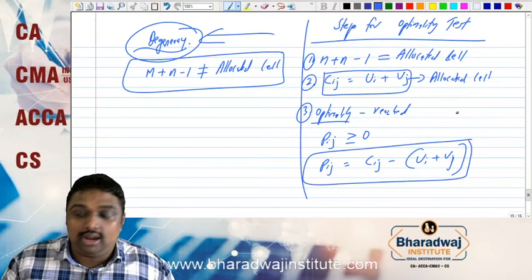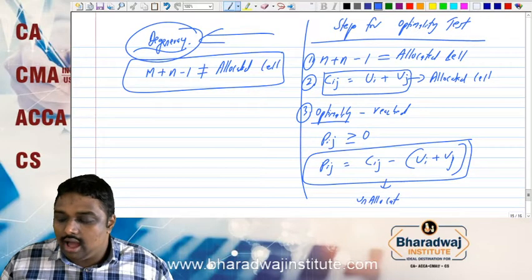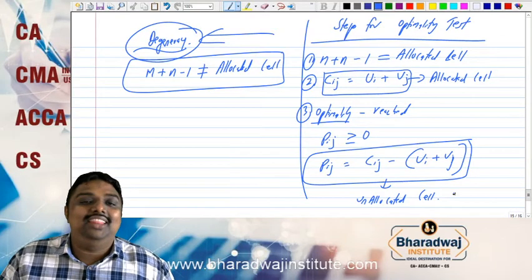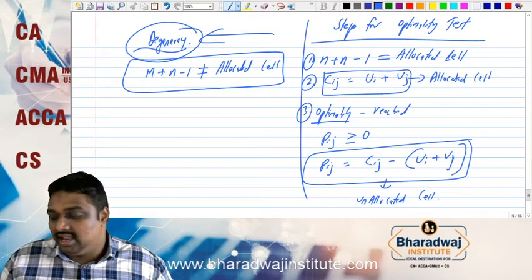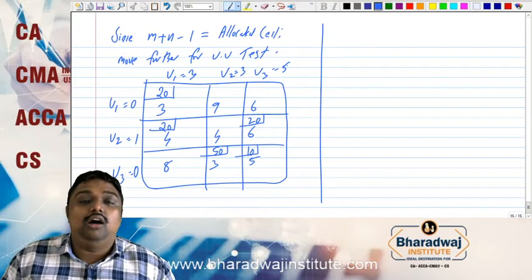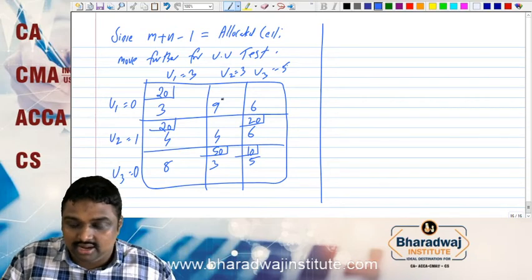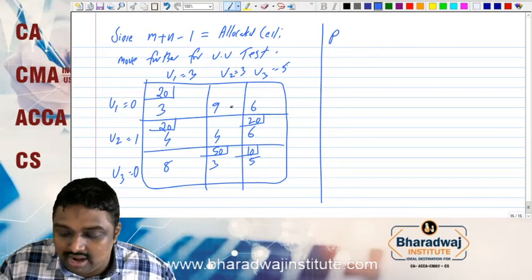This we have done in the allocated cells, but the penalty we will do in the unallocated cells. So where are the unallocated cells? Here we have the unallocated cells. This is allocated, this is unallocated. So I call this the penalty.